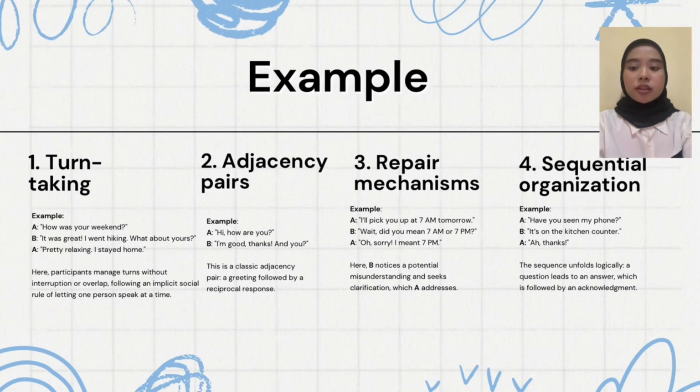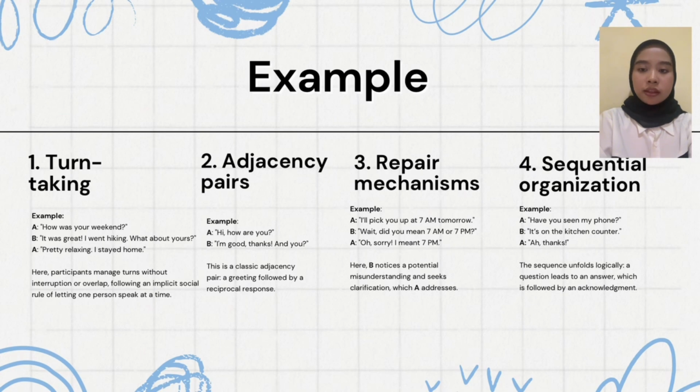The next is sequential organization. Here is an example of sequential organization. A: Have you seen my phone? B: It is on the kitchen counter. A: Ah, thanks. The sequence unfolds logically. A question leads to an answer, which is followed by an acknowledgement.